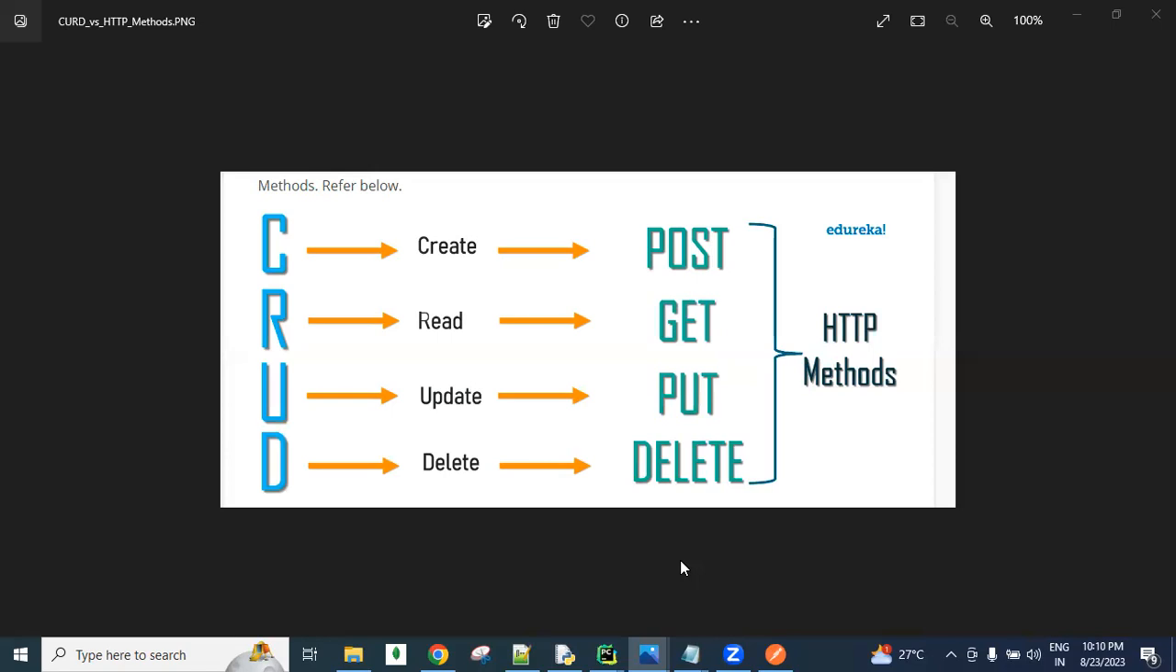But for one project, we can create n number of GET APIs, n number of POST APIs, n number of update APIs, n number of delete APIs. How we can create all these things, slowly we will understand. Understanding?